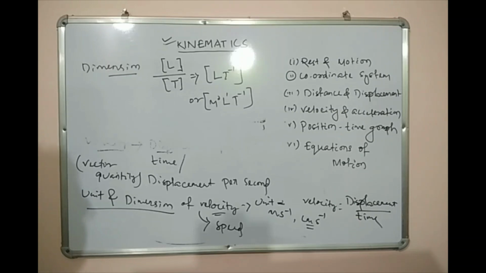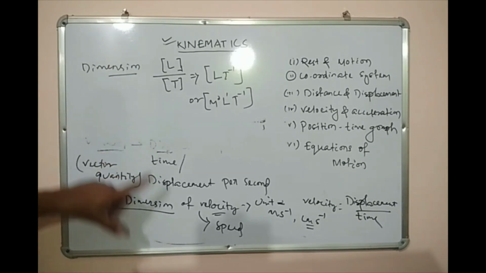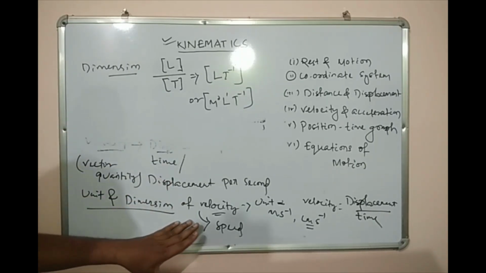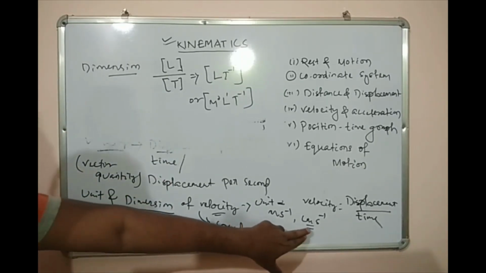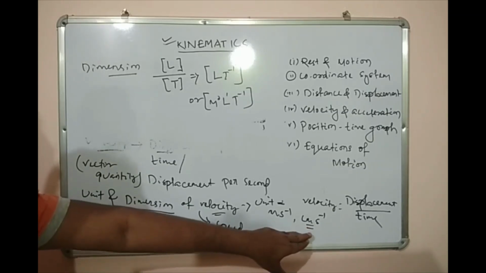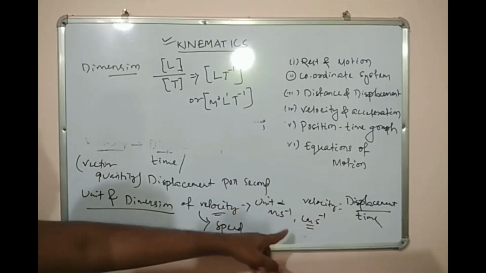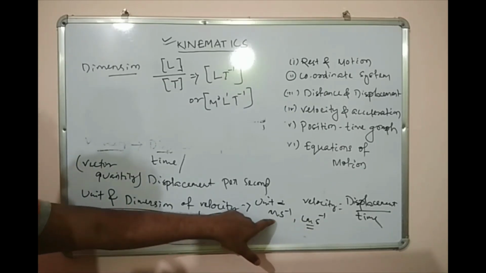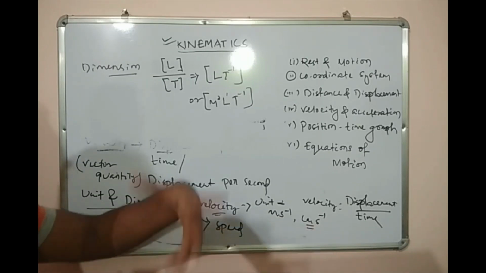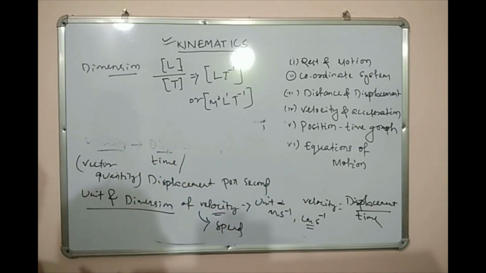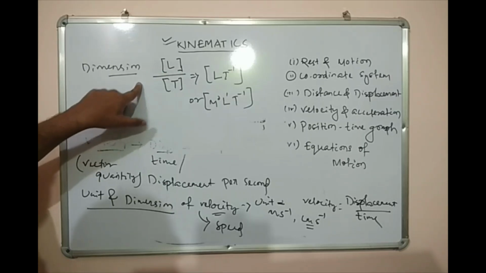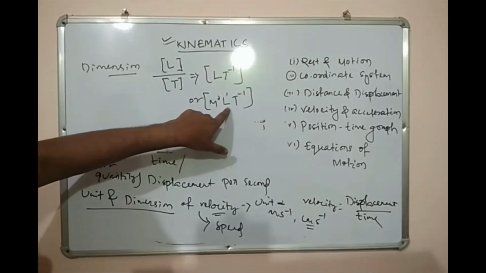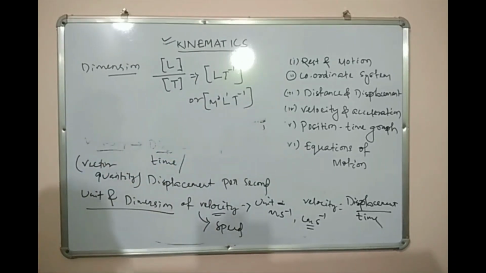So if someone asks you what the unit and dimension of speed or velocity are, the unit will be meter per second, centimeter per second, kilometer per second, kilometer per hour, because bigger units of time are the minute and hour, like kilometer per minute. But the dimension will be LT minus 1 or M0 L1 T minus 1.